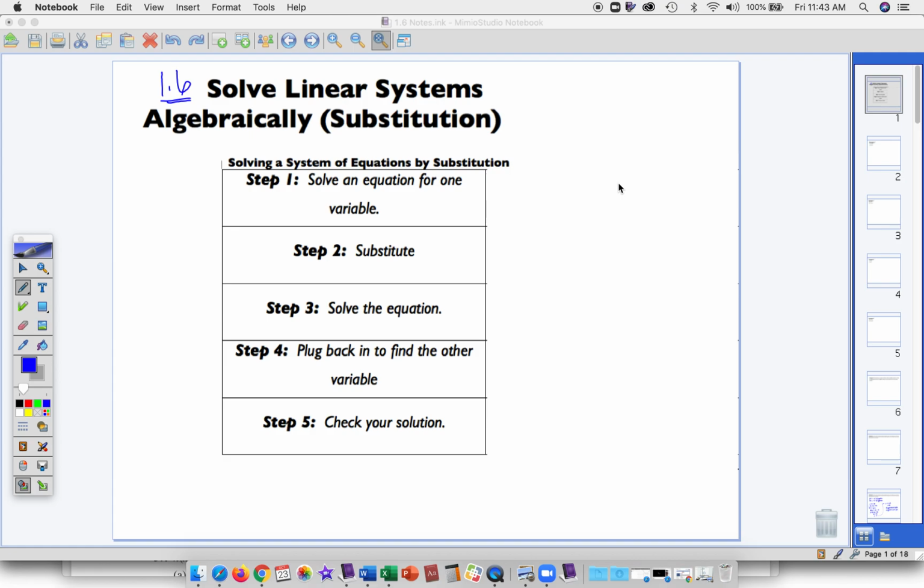This lesson, we're going to review how to solve systems of equations, linear systems. So our first method is by substitution. So here's a review of the steps.